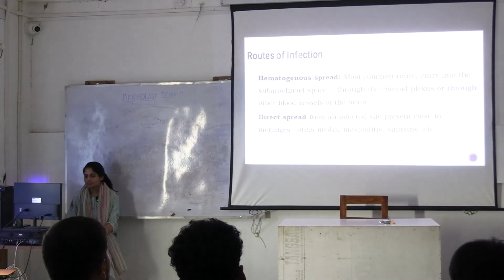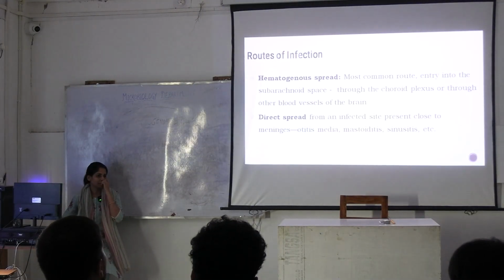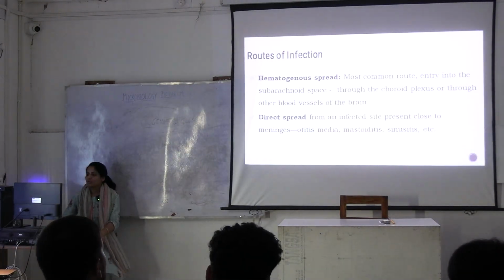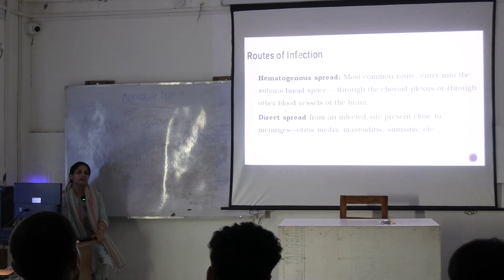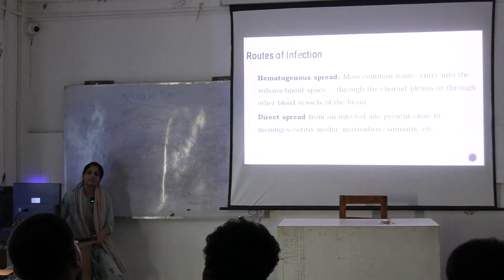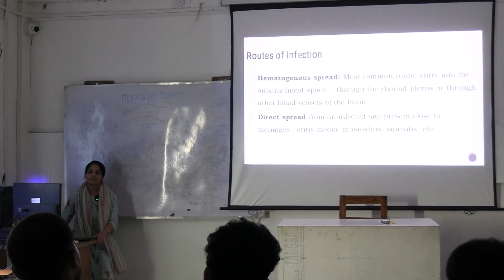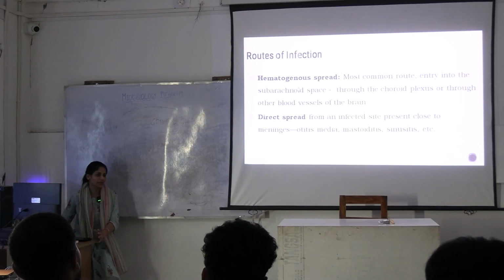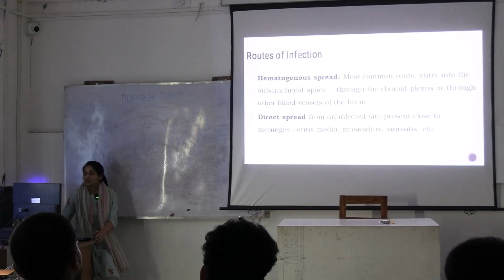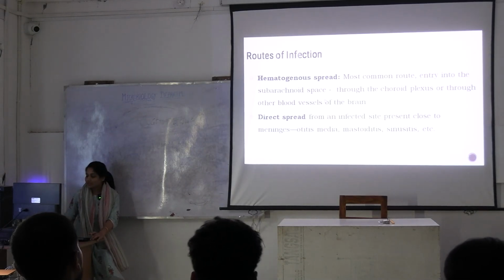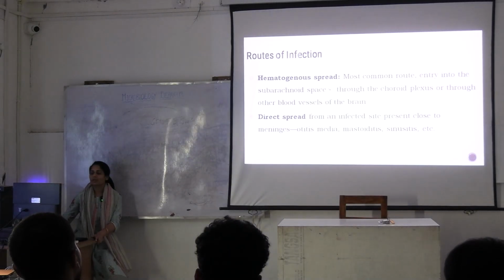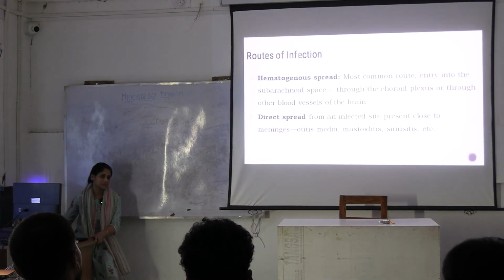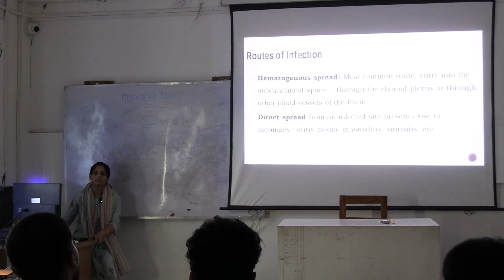Okay. What could be the route of infection? Most common route is entry into subarachnoid space through choroid plexus through blood vessels of the brain. So blood vessels में कहाँ से आया? From certain primary organ which got infected, right? There was infection at certain other places, let's say lungs, pneumonia था patient को, and he got bacteremia, and subsequently there was occurrence of meningitis. Okay, that is hematogenous spread.